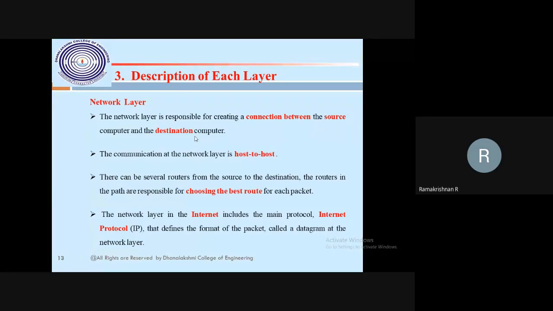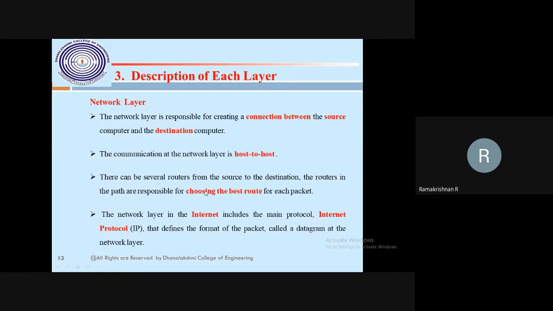There will be data in the form of bits. On top of the physical layer there is the data link layer. The bits are collected and made into a frame. The frame is handled by the data link layer, and another component decides how it will be transferred. Here communication in the network layer is host machine to host machine.